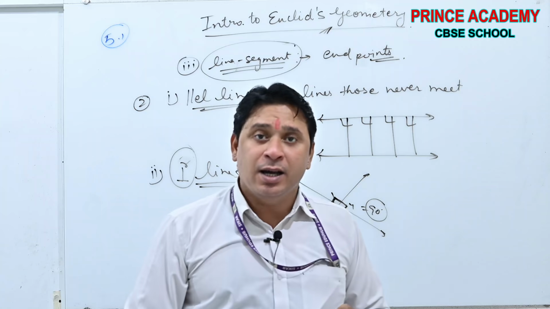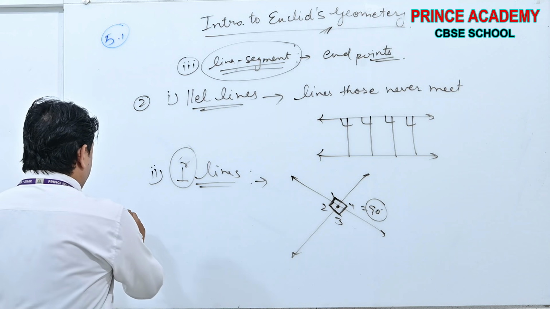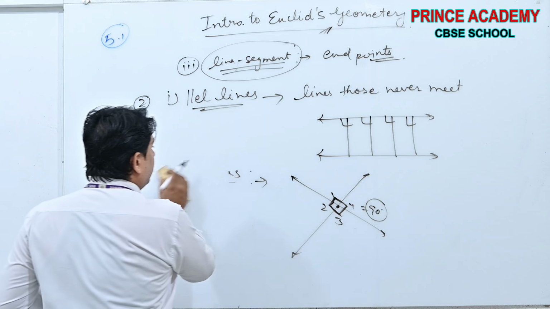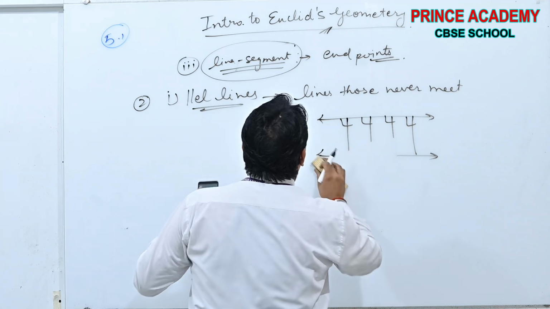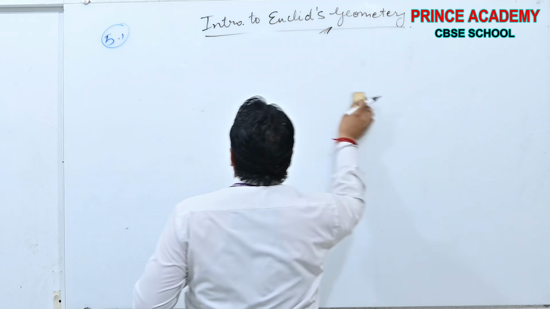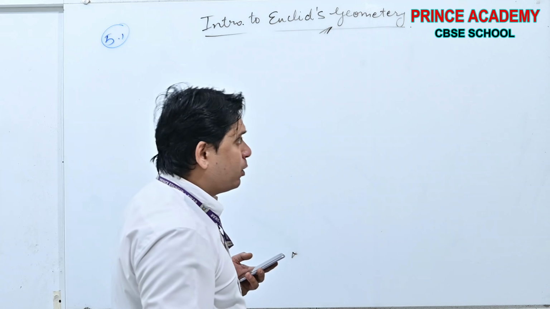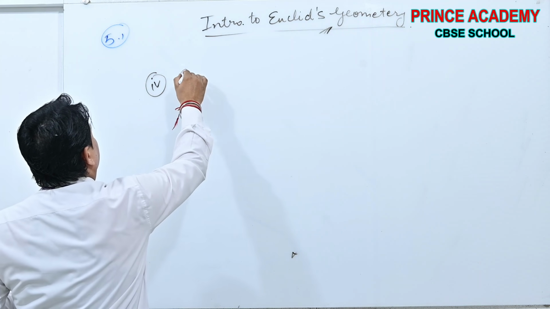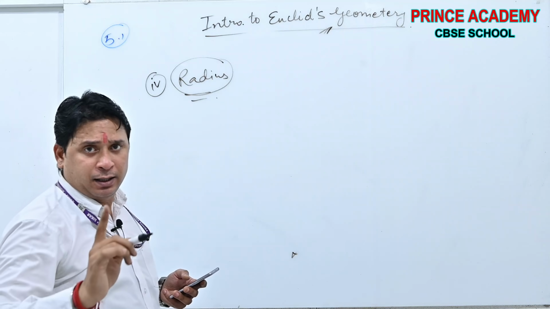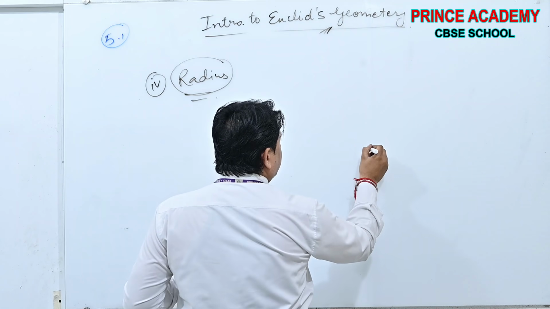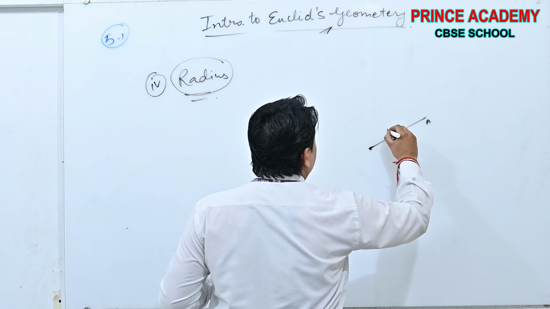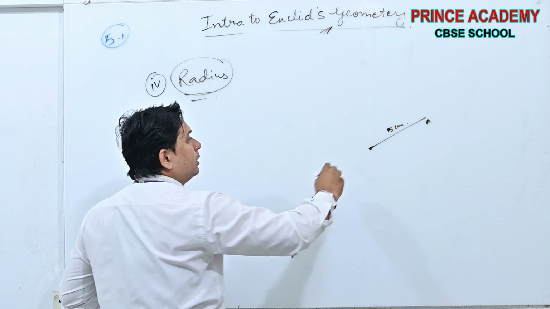Okay beta, done. Radius of a circle. Number 4, radius of a circle. See beta, what is a circle? All these 3 definitions were simple. That's why I gave you the hint and left it to you. Do by yourself, write by yourself. But see, number 4, radius. Before that, you should study what is a circle. According to studies, suppose this is a point, and I want to collect all the points which are 5 centimeters away from it.